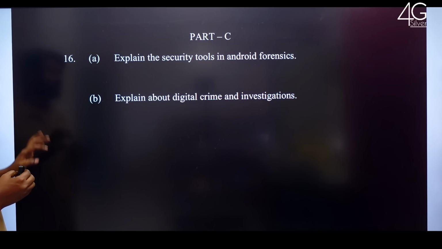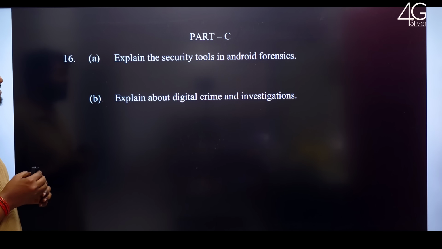Part C. Explain the security tools in Android forensics. Explain about digital crime and investigation.